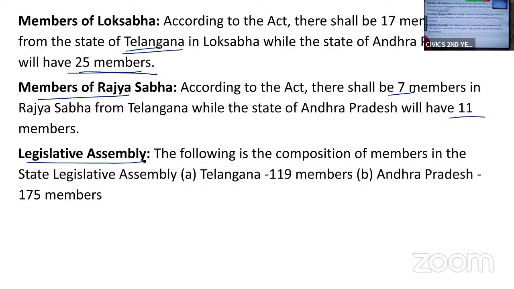The Telangana state legislative assembly will have 119 members and Andhra Pradesh will have 175 members. Both the states will have their own legislature.